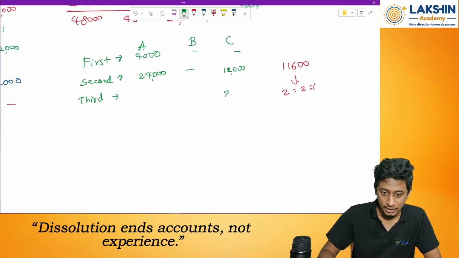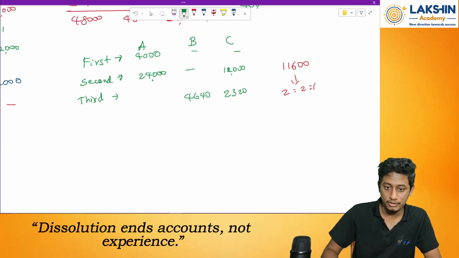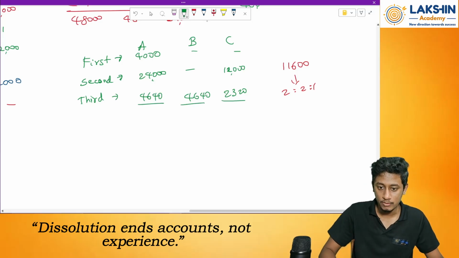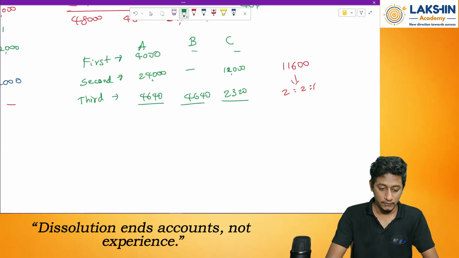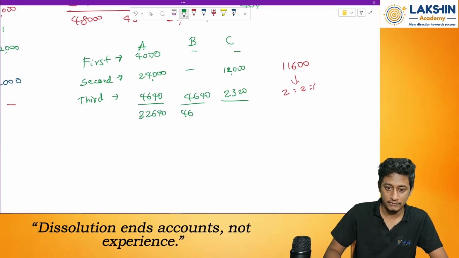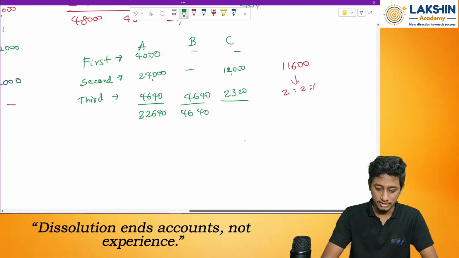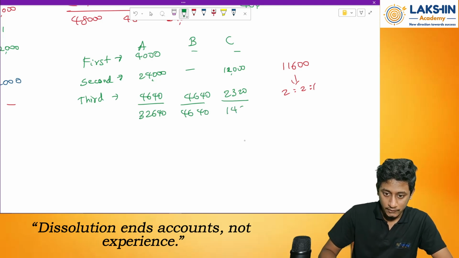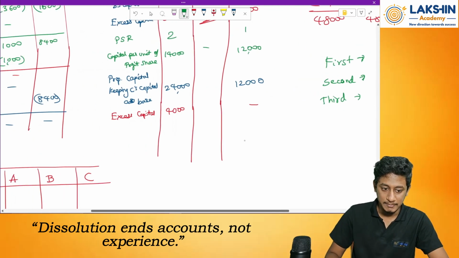Then I will pay 2,320 to Mr. C, into 2 equals 4,640 to B, 4,640 to Mr. A. Check how much the total payment is done. 4,000 plus 24,000 plus 4,640 equals 32,640. Then over here 12,000 plus 2,320 equals 14,320.